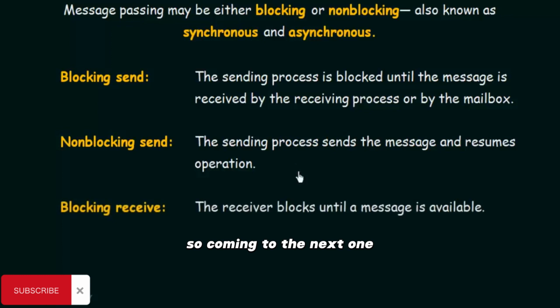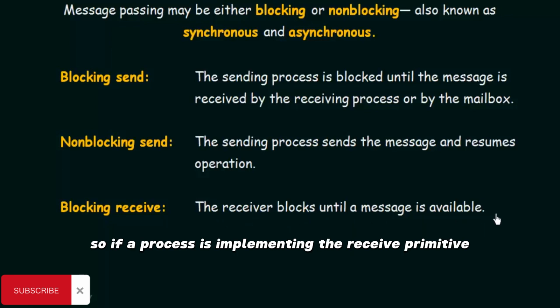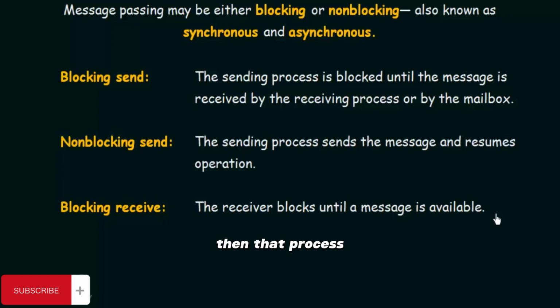Coming to the next one, we have the blocking receive, as we had blocking send and non-blocking send. Similarly, for the receiving primitive, we have the blocking receive and the non-blocking receive. In blocking receive, the receiver blocks until a message is available. So if a process is implementing the receive primitive, that process will be blocked until a message is available.